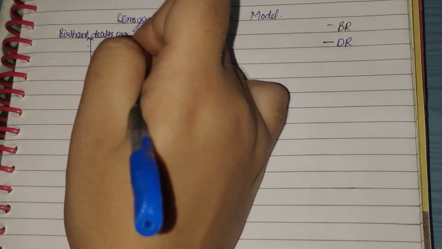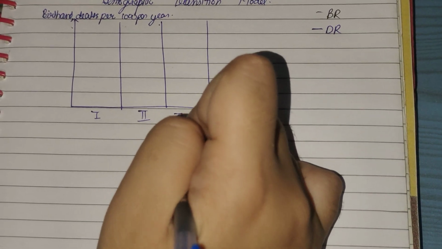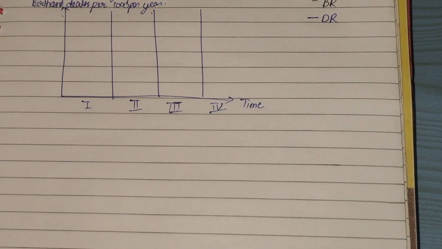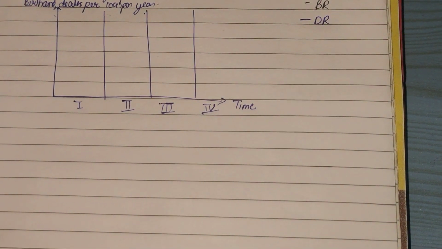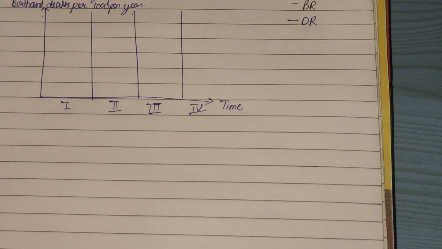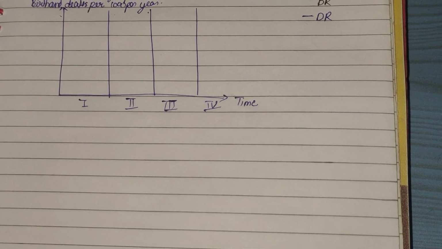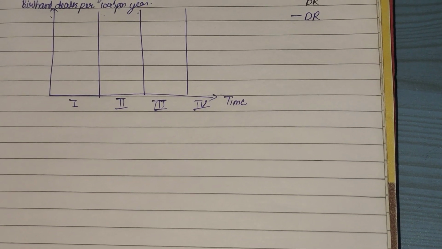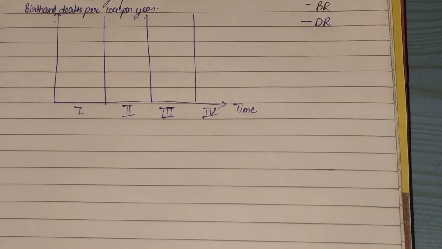So I am dividing it into the four phases. This is the first phase, this is the second phase, this is the third phase, and the last one is the fourth phase, and these are the stages. Now, what is the demographic transition model? It explains the transformation of countries from having high birth and death rates to low birth and death rates, like how a country evolves over time.